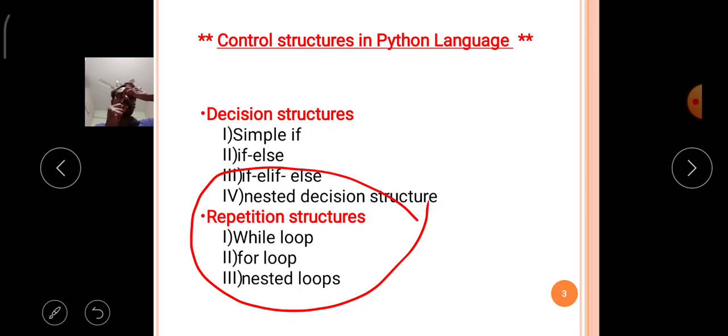The repetition control structures in Python language are again classified into three types. Number one, while loop. Number two, for loop. Number three, nested looping.